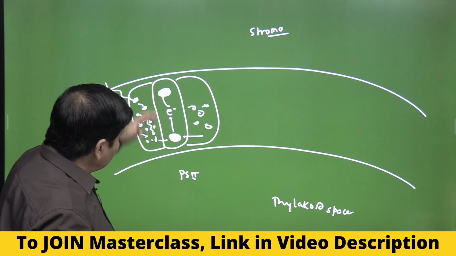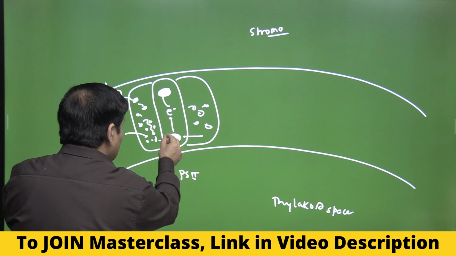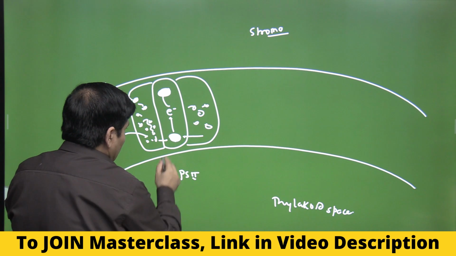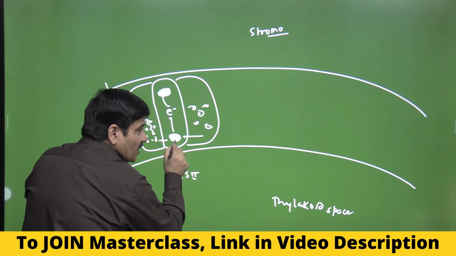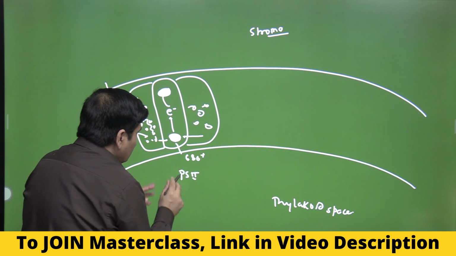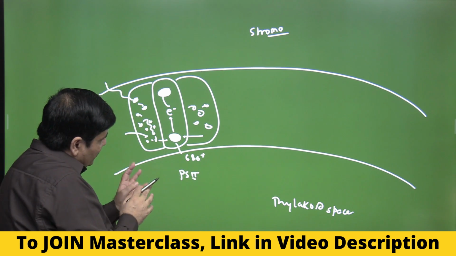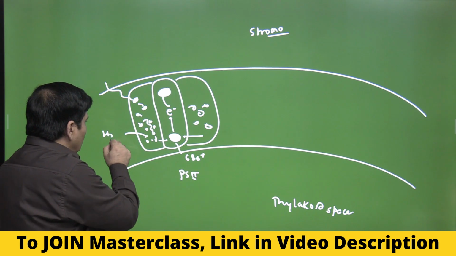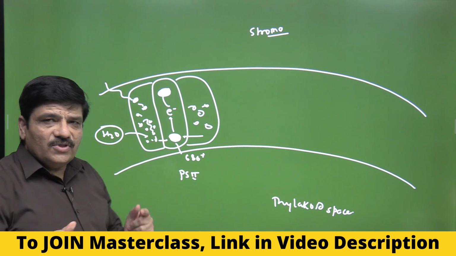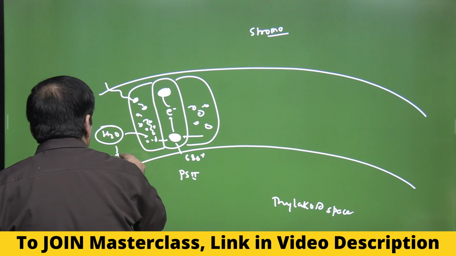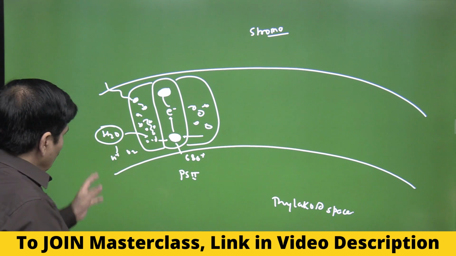Now we are trying to understand what exactly is happening: this electron gets energized and reaches the primary electron acceptor, and therefore the reaction center becomes deficient in an electron. It becomes P680 plus. These electrons have to be replaced, and this is where the photolysis of water comes into place. Photolysis of water leads to the formation of H plus and oxygen.